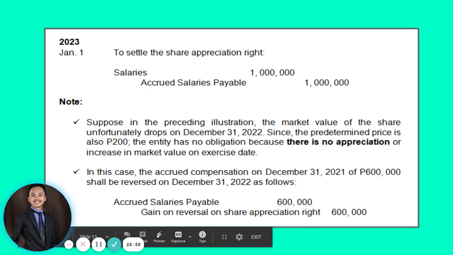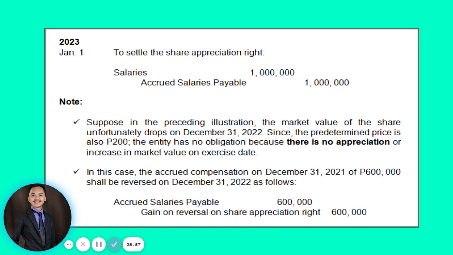So debit to accrued salaries payable to close out that 600,000 recorded in 2019, 2020, and 2021, and then we will be crediting gain on reversal on share appreciation right for 600,000. Okay? So debit to accrued salaries payable for 600,000 and gain on reversal on share appreciation right for 600,000.